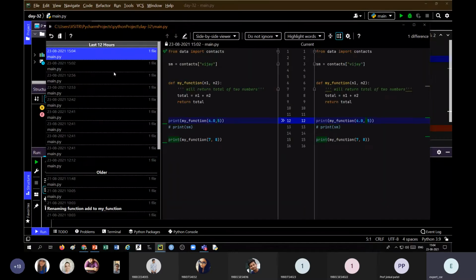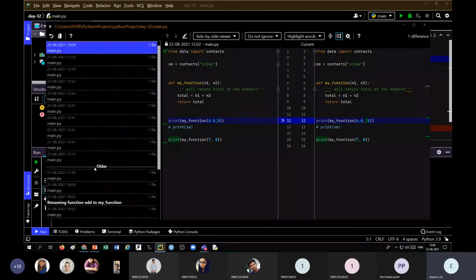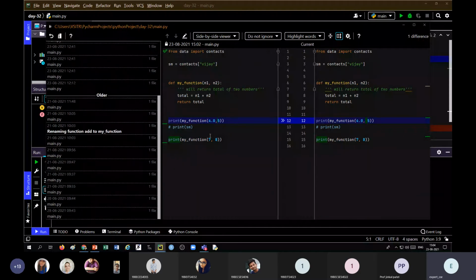You can see for each and every change at what time you have made the change. And just by clicking, you can get that particular version. So this local history is, of course, very useful when you are writing long programs. Then this will be helpful to you. So just close this.